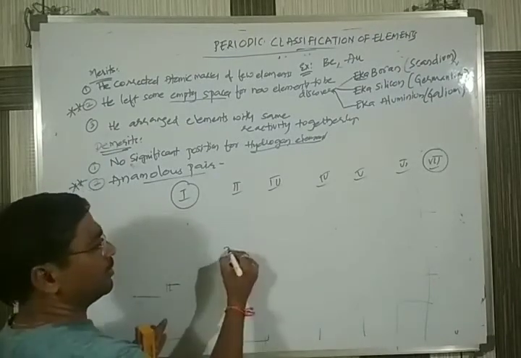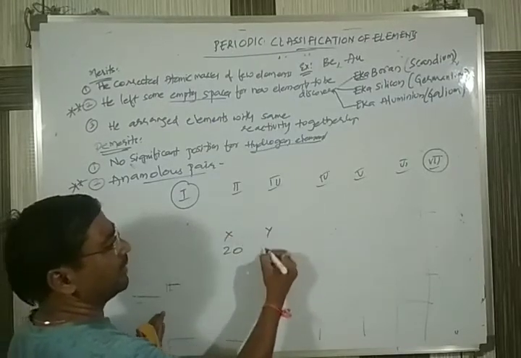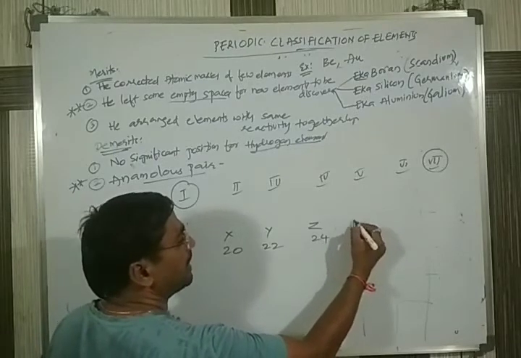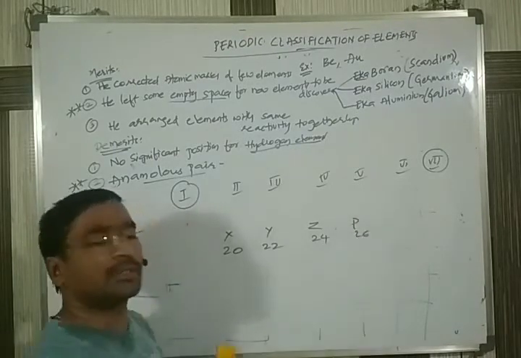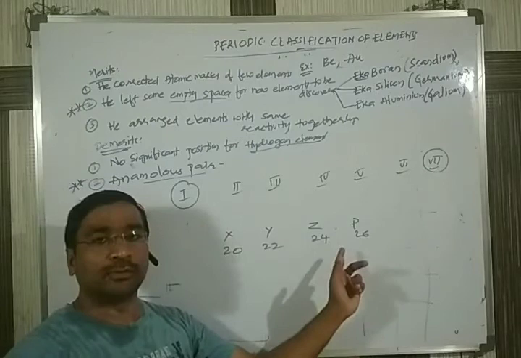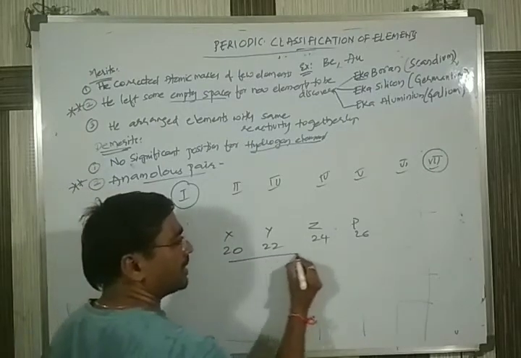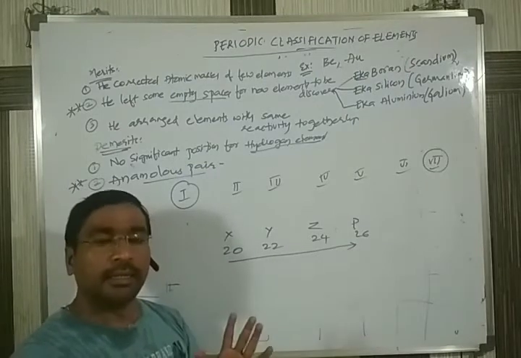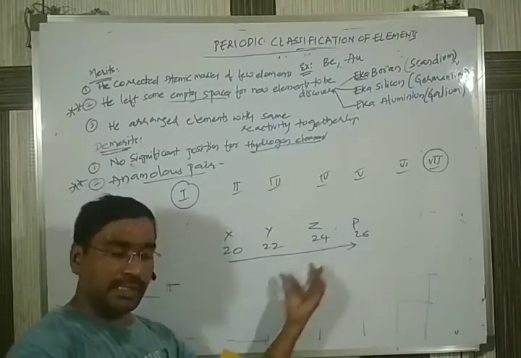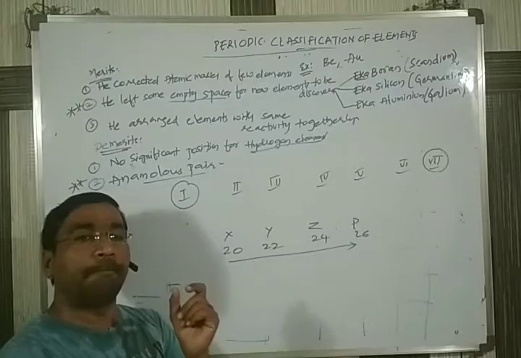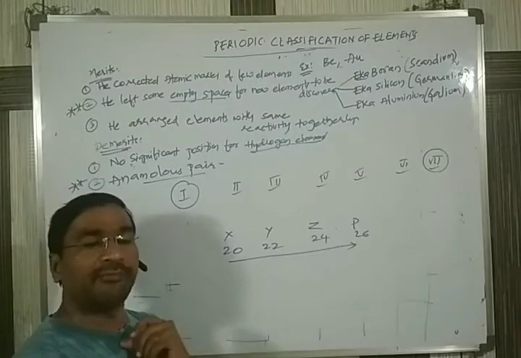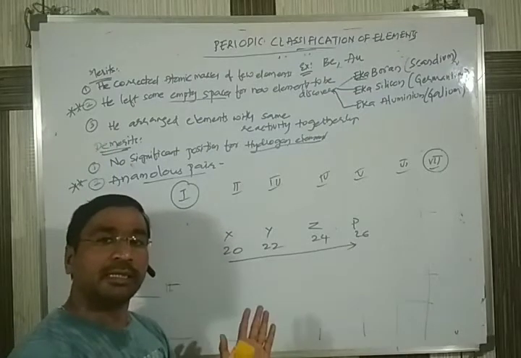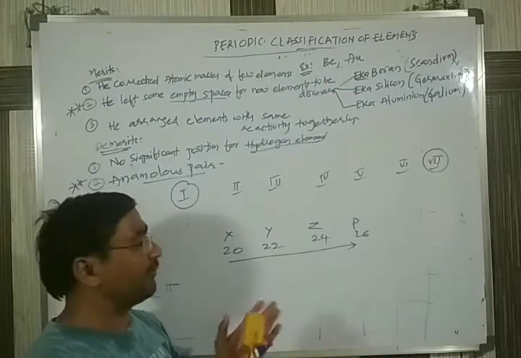Let's assume X is 20, Y is 22, Z is 24, P is 26, just to understand. You observe the elements are in increasing order of atomic masses. But in some places in his table, there are pairs of elements in which the higher atomic mass is arranged first and the lower atomic mass next.